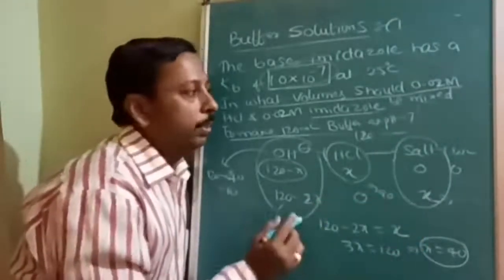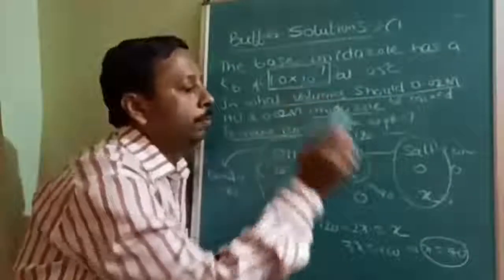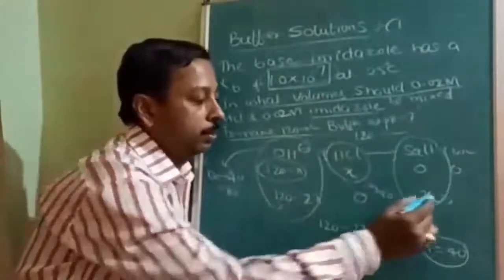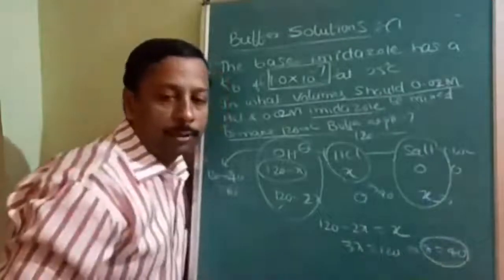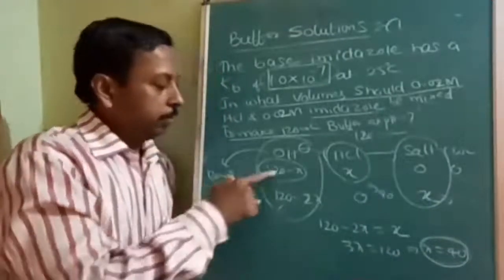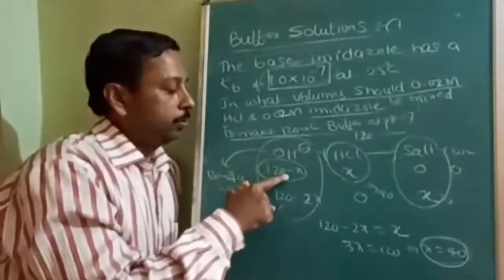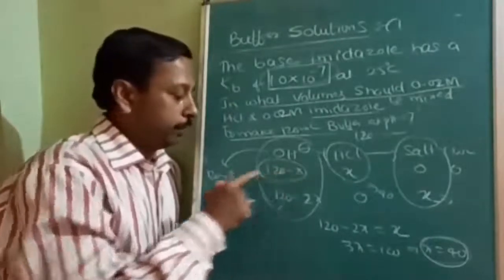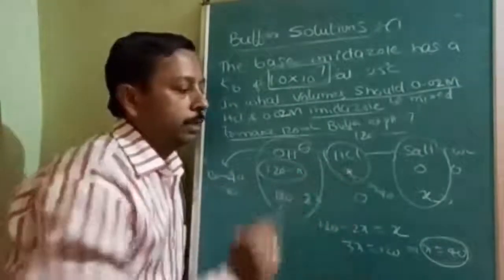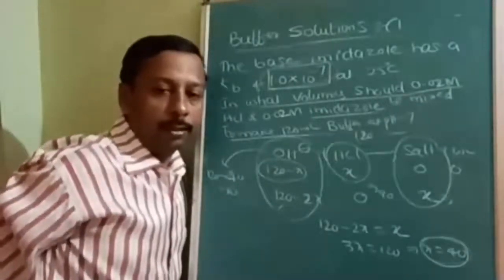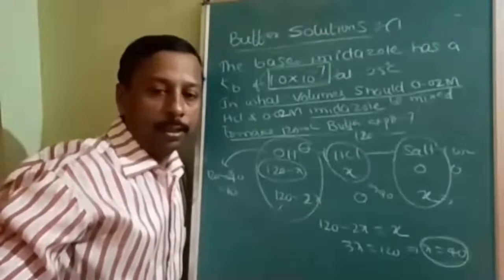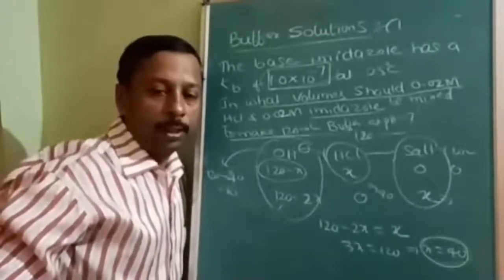But to make pH equal to pKa, these two values must be the same. So I have calculated X equal to 40. So if X is equal to 40, imidazole should be taken as 120 minus 40, 80 ml, and acid we should take 40 ml. So 80 and 40 is the answer. Is it understood? Any doubt in this one?